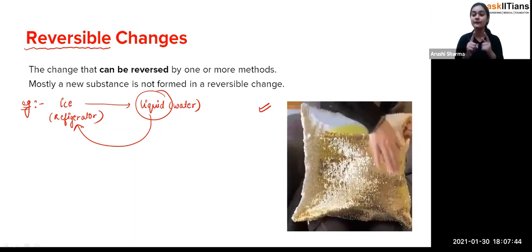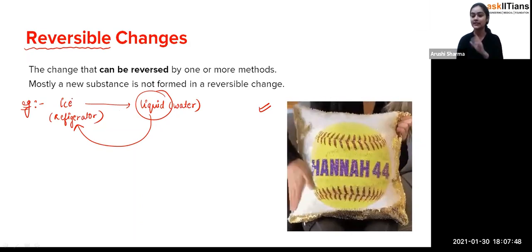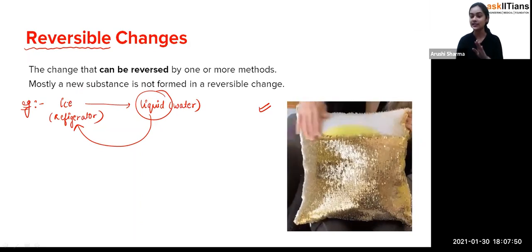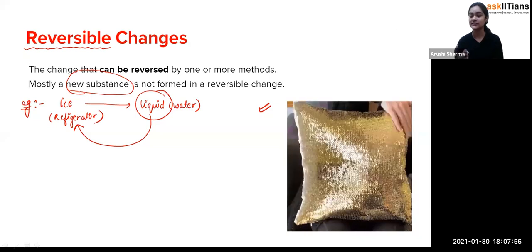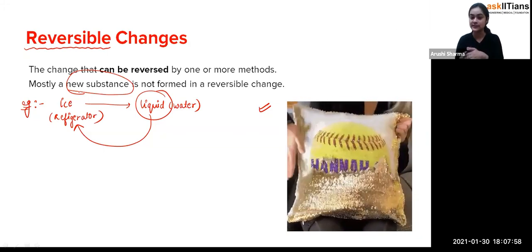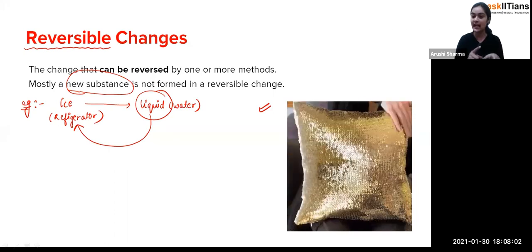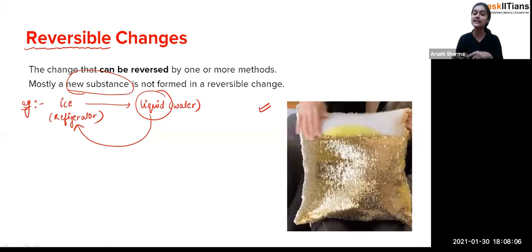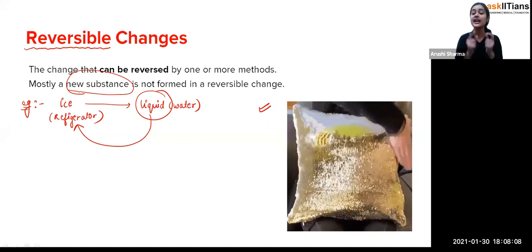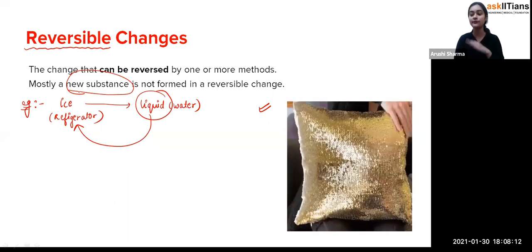Exactly. And a very important thing about a reversible change is that mostly, I'm not talking about each and every type of process, a new substance is not formed. When there is a reversible change, a new substance is not going to be formed, like when ice is converting to liquid, or when liquid is again converting into ice, you can see that no other new substance is going to be formed.